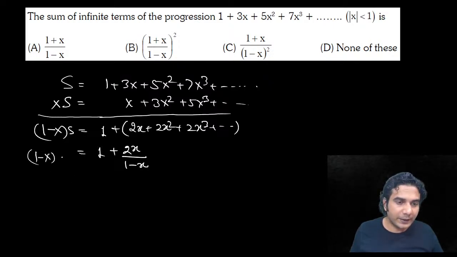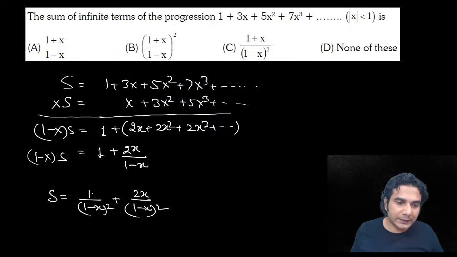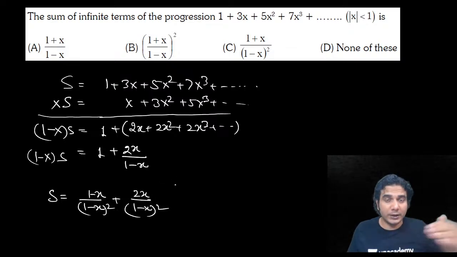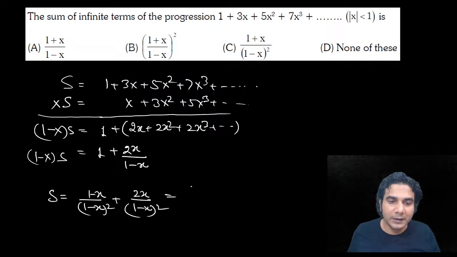Now divide first, divide by this 1 minus x. So it is 1 minus x plus 2x upon 1 minus x whole square. To take the LCM, just multiply by 1 minus x in the numerator and denominator of the first term. So yes, you can add this: 1 upon x, 1 plus x upon 1 minus x the whole square.